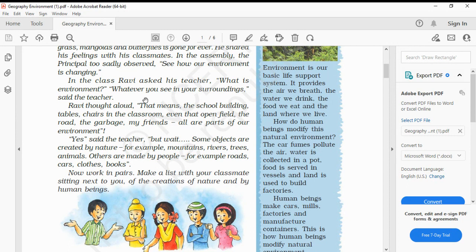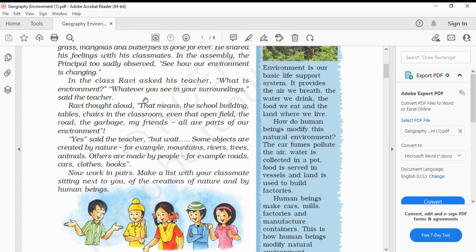Ravi thought aloud. That means the school building, tables, chairs in the classroom, even that open field, the road, the garbage, my friends, all are part of our environment. "Yes," said the teacher.